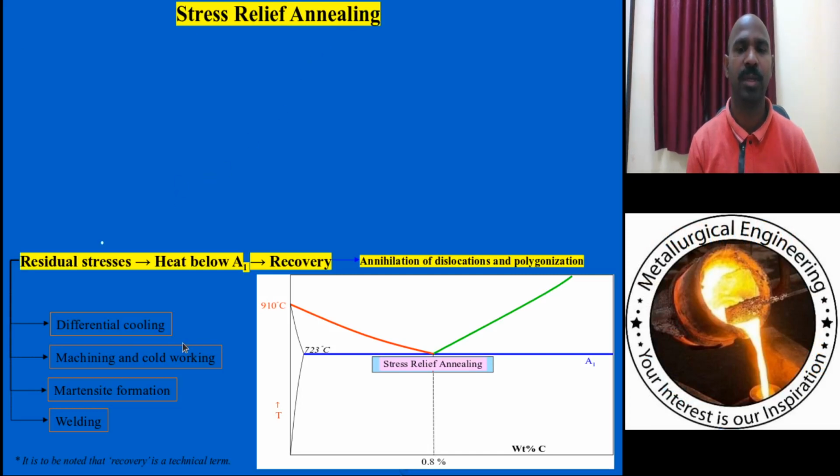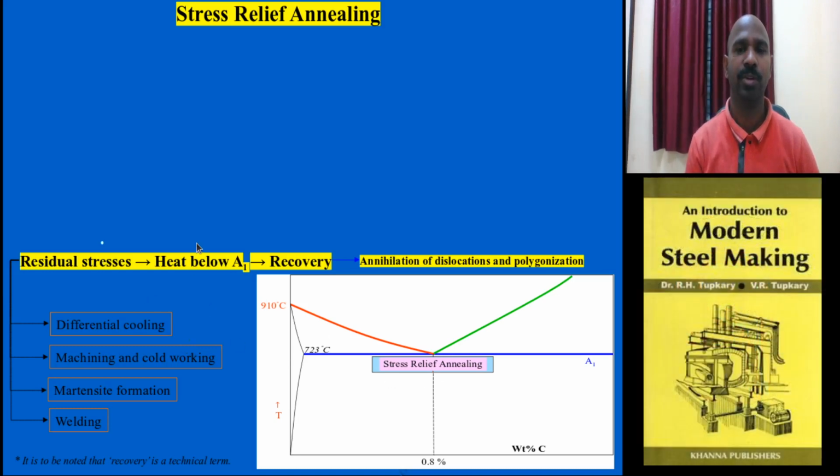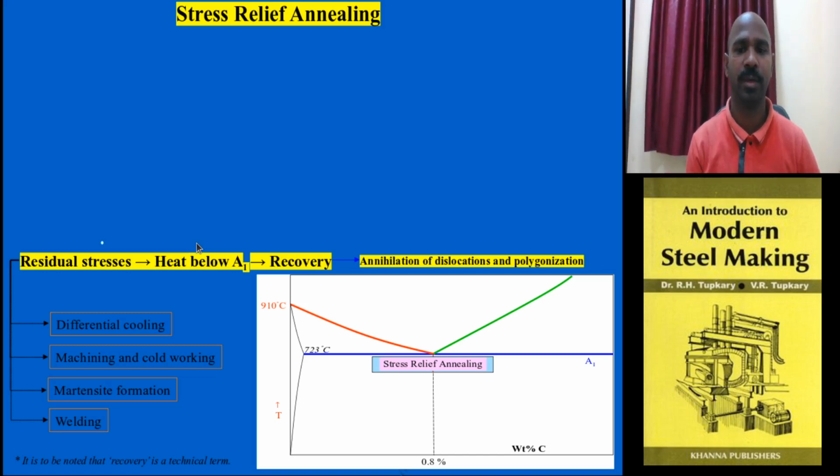Now let us see in how many ways stresses are induced during the deformation process or forming process, the mechanical working process where loads are applied.